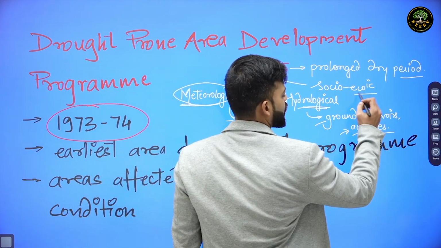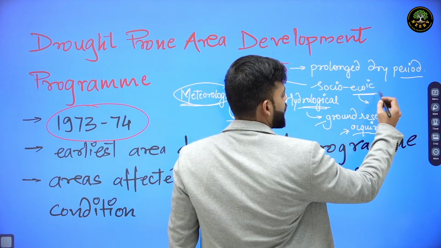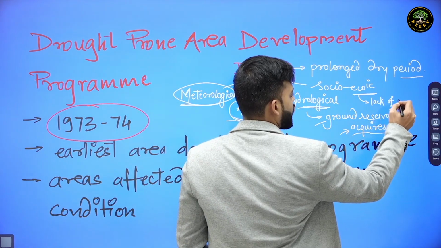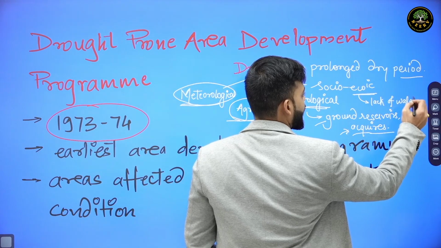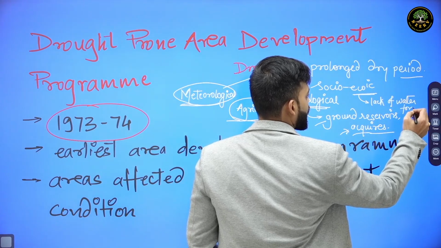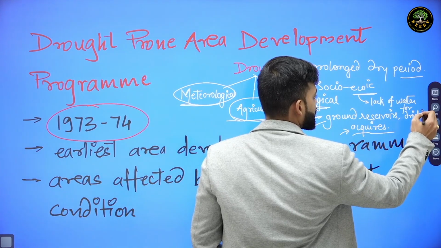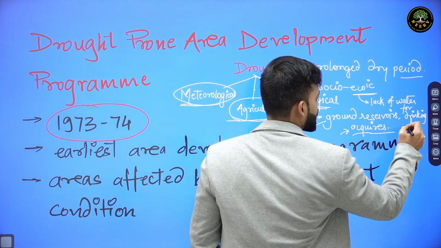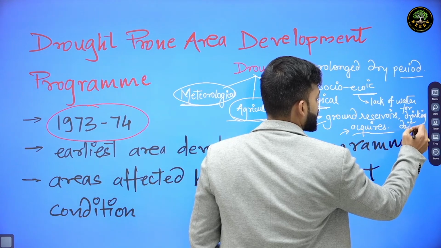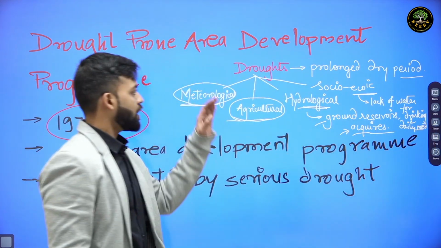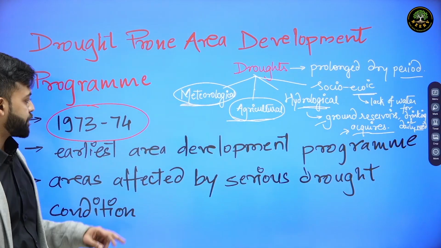Socio-economic drought occurs when there is lack of water for drinking and daily need purposes. So these are the basic types of droughts.